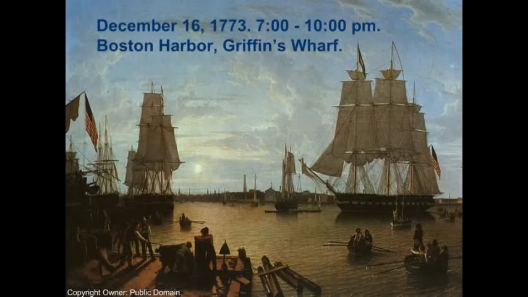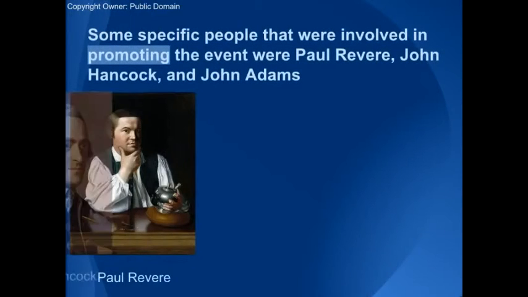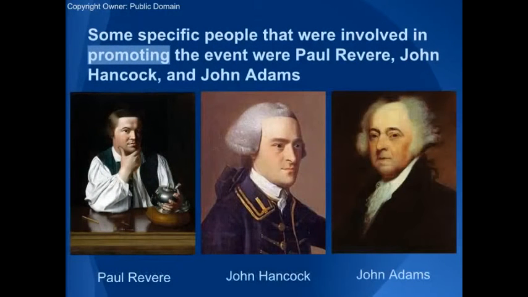Colonists organized a protest called the Boston Tea Party, which happened on the night of December 16, 1773, to show their hatred for the Tea Act in the Boston Harbor at Griffin's Wharf. Some members of the Sons of Liberty were involved in the Boston Tea Party. Examples of specific people that were involved were Paul Revere, John Hancock, and John Adams.